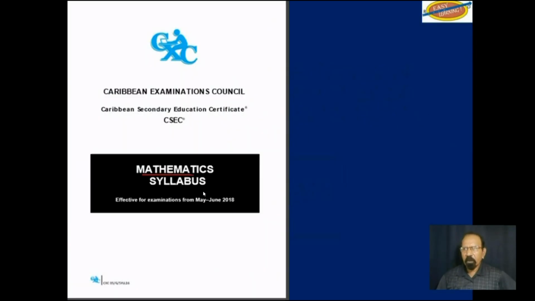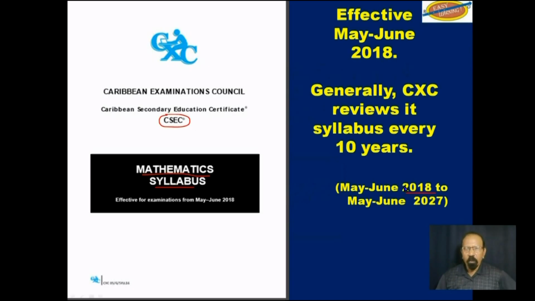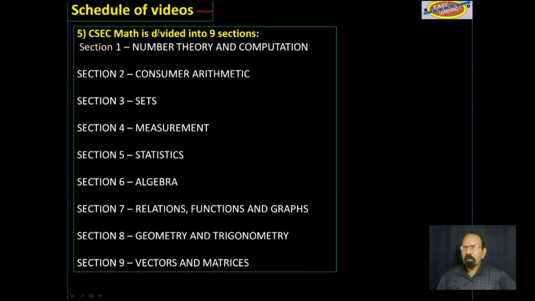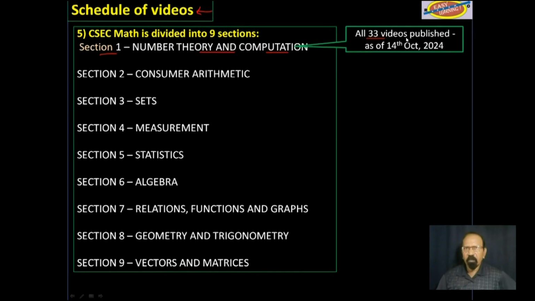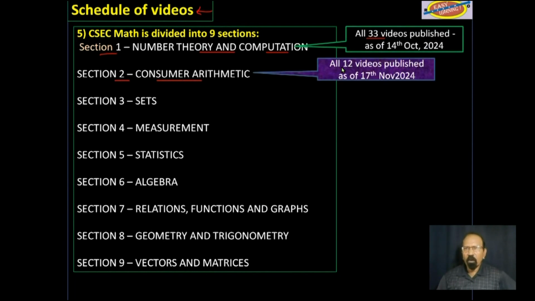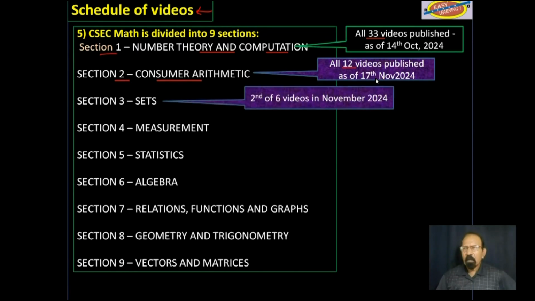We continue with the mathematics syllabus for CSEC 2018 to 2027. Schedule of videos. Section 1, number theory and computation. All 33 of those videos have been published on YouTube. Section 2, consumer arithmetic. All 12 of those videos have been published on YouTube in their entirety. Now we are at section 3, sets.